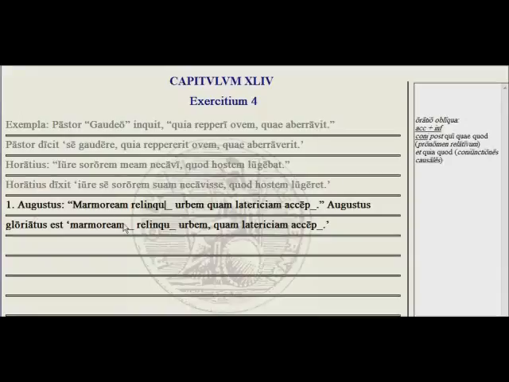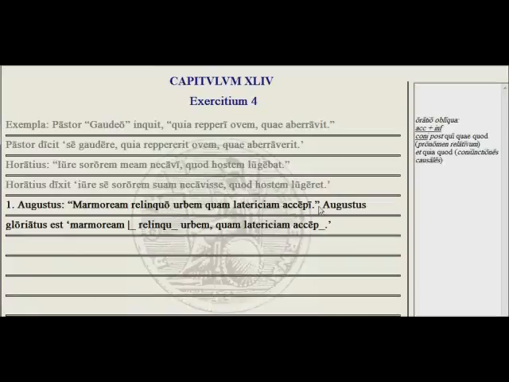Augustus marmoream blank urbem quam lateritiam blank. Augustus gloriatus est marmoream blank urbem quam lateritiam blank. So we have Augustus directly saying, I am leaving behind a city of marble, marmoream urbem, which I received as lateritiam, which I received as brick. So marmoream relinquo, urbem quam lateritiam accepi.